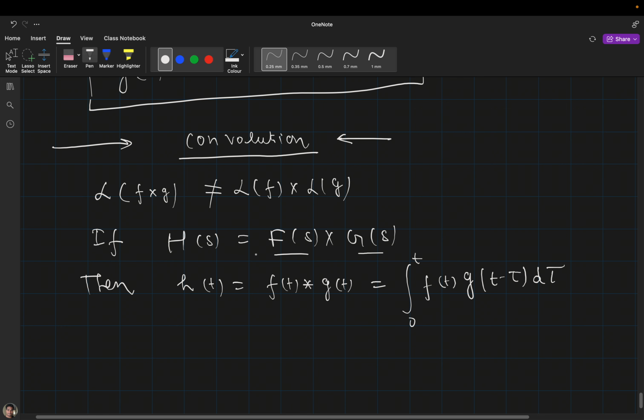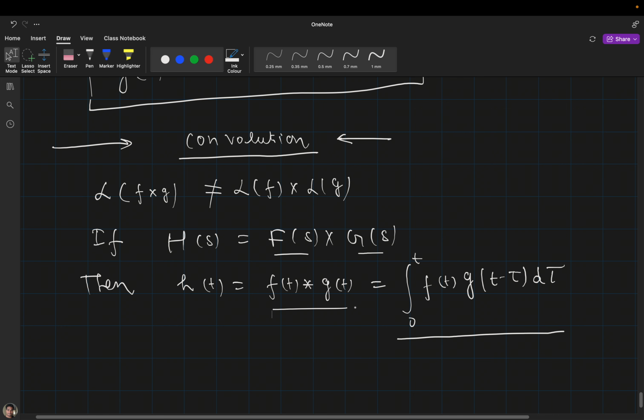If H(s) equals F(s) into G(s), and you want to get h(t), you have to solve this integral, where f(t) is the inverse Laplace of F(s) and g(t) is the inverse Laplace of G(s). Here the asterisk is not multiplication, it's just a notation.